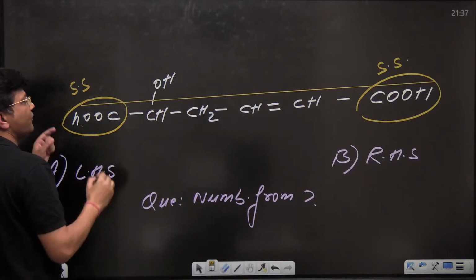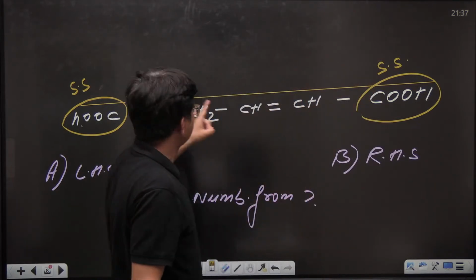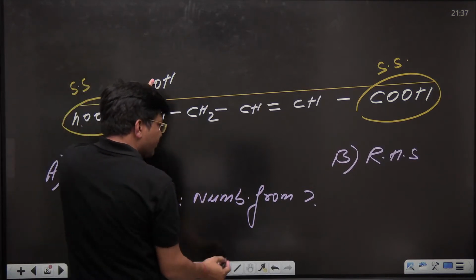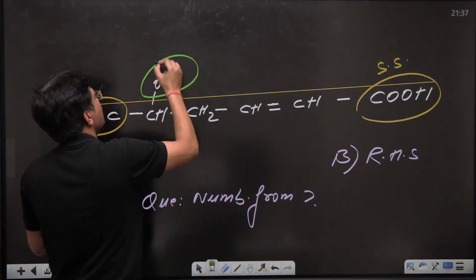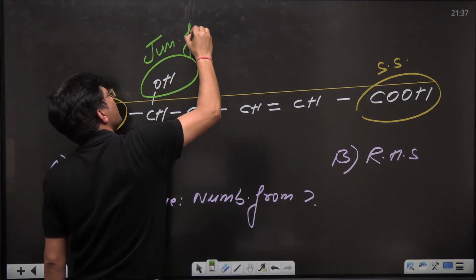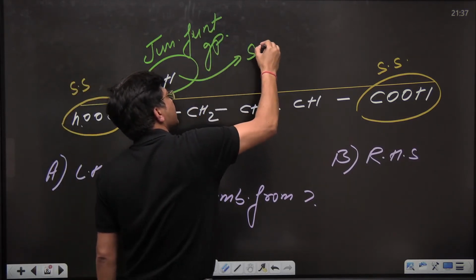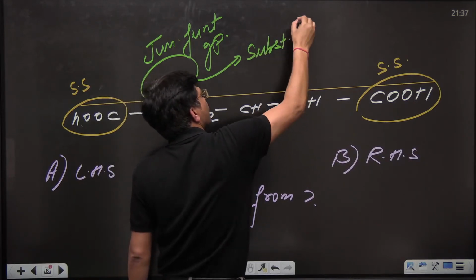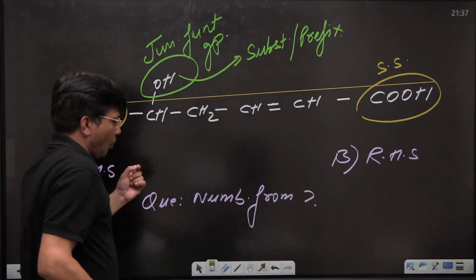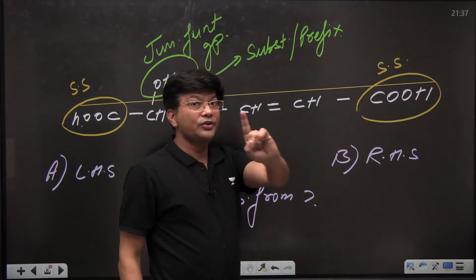So it got nullified, because if I start numbering from here, it is getting number 1. If I start numbering from here, it is getting number 1. But this OH is your junior functional group, kids. Junior functional group will act as what? Junior functional group is going to act like a substituent only. It is acting as substituent, or I can say prefix. So what I have told you, kids, while doing the numbering, you should give number 1 to the secondary suffix.